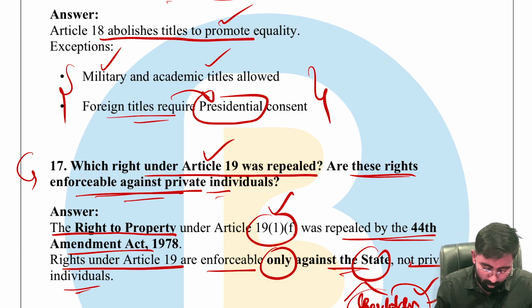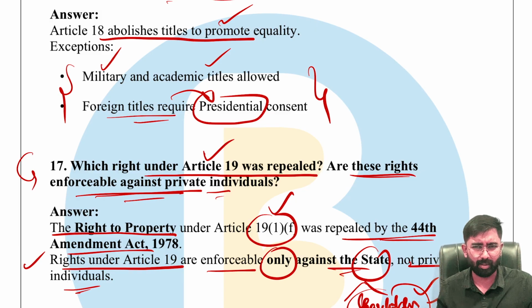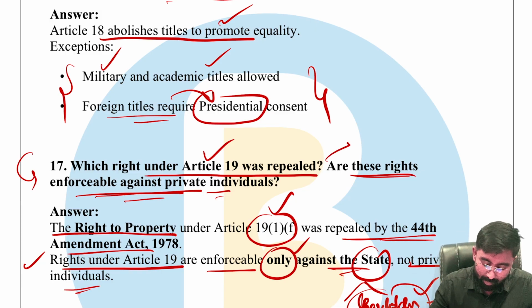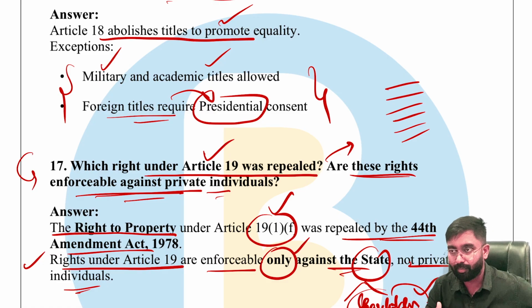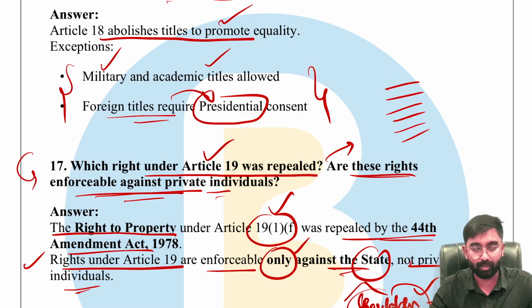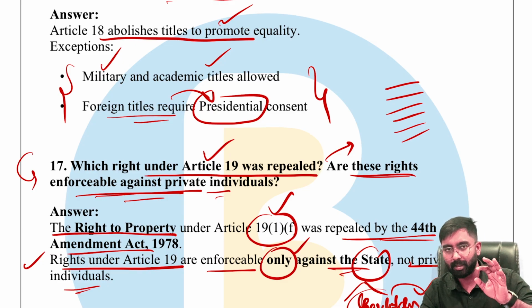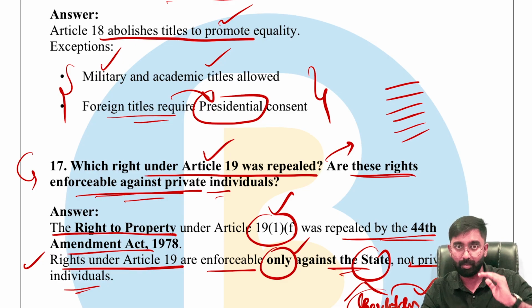So there are a few important keywords. That's what I'm telling you. Everybody knows Article 19 subclause 1, what the amendment is and everything, but there are a few important micro details about the concepts within the fundamental rights. Please pay attention to that, and keep in mind that Article 19 is only against state action and not private action. And also please pay attention: what is the freedom of speech and expression? There are a few important things that come under freedom of speech, like freedom of silence. Freedom of silence is also one of the fundamental rights, only against state action. Those kinds of things are very important, right? Please note down all of those things, memorize and remember.